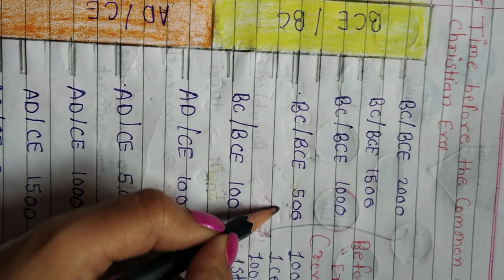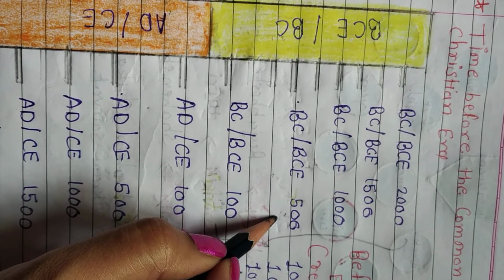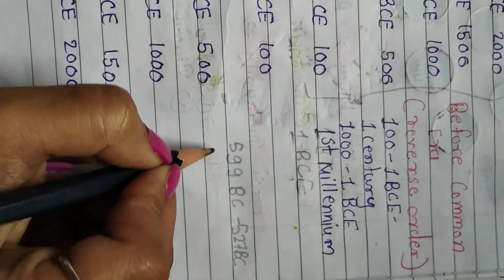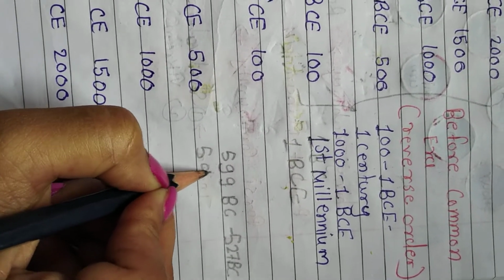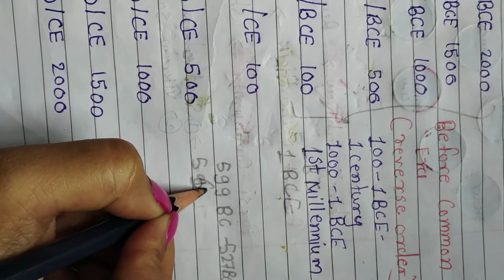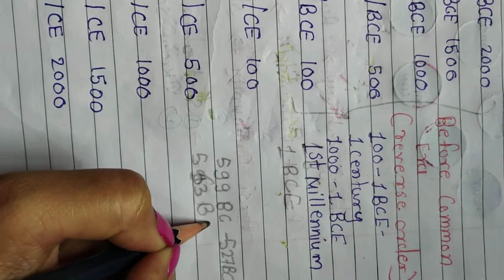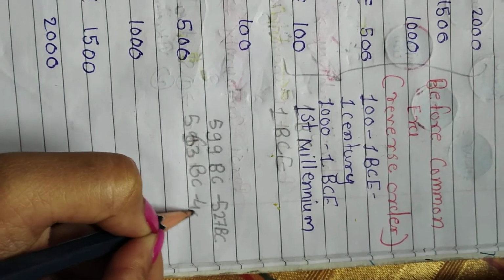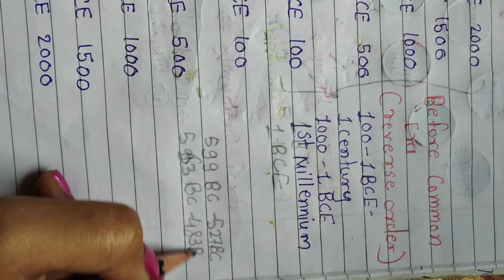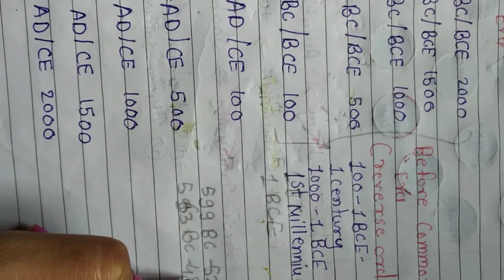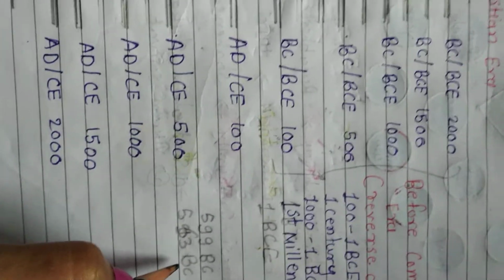Are you understanding? Then the lifetime of Gautam Buddha is written as 563 BC till 483 BC. BC means before common era, before the birth of Jesus Christ.